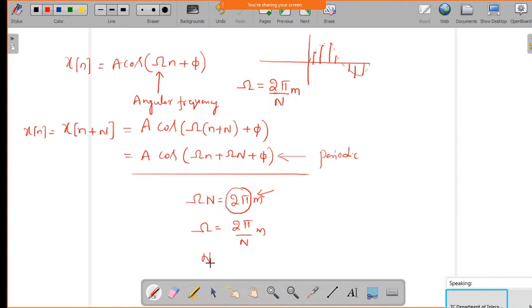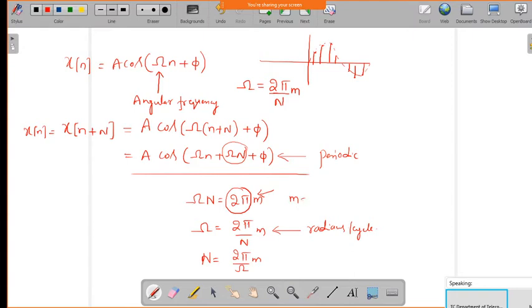Now we can find the fundamental period, and it should come in terms of an integer only. So we get 2 pi by omega into m. This angular frequency is measured in radians per cycle. So this is about the periodic condition of a discrete time signal. If I want to say this signal is periodic in discrete time, then omega n should be a function of 2 pi, and m should be an integer value.